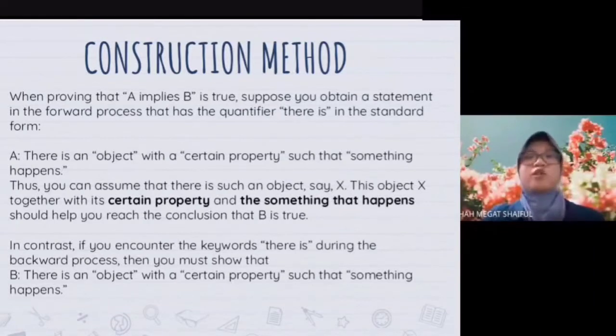The constructed object then becomes a new statement in the forward process. However, you should realize that the construction of the object does not by itself constitute the proof. Rather, the proof is complete when you have shown that the object you constructed is in fact the correct one. That is, that the object has the certain property and satisfies the something that happens, which becomes the next statement in the backward process.